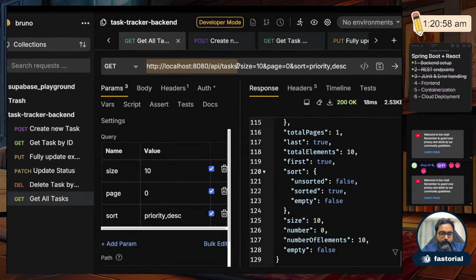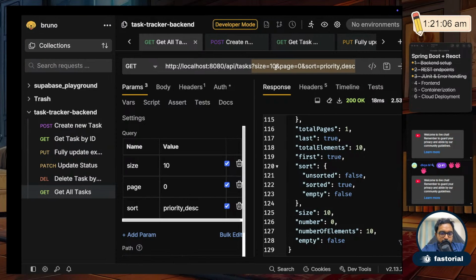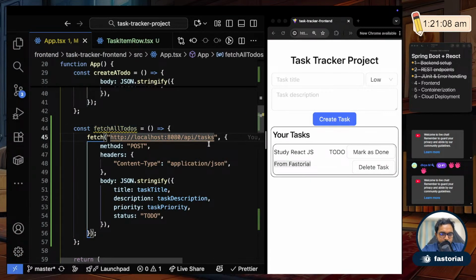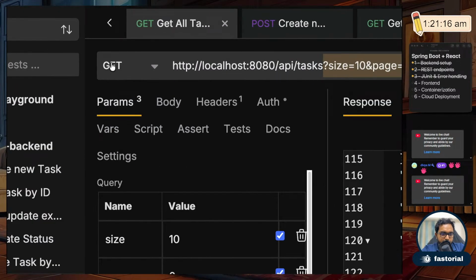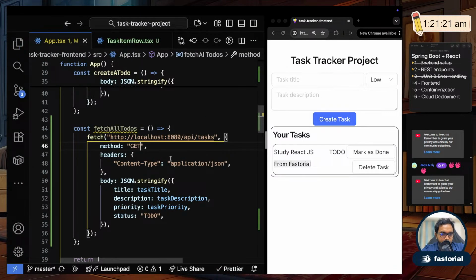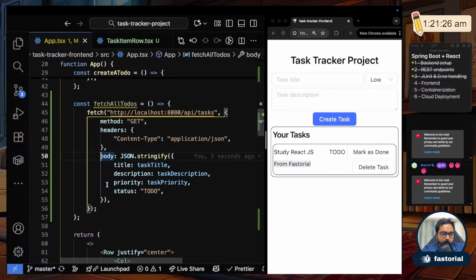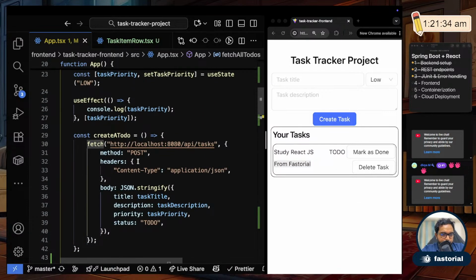Okay, so this is the default one. I don't want to give this extra parameter saying get like 10 items and then do offset all of that. Okay, I'll just get this much only. So I'll just say this, which is fine already. And then the method is get type. So you see the method is get. Okay, so I'll change it here to get, and content type is going to be JSON only. Okay, and then there is no body, so get doesn't have a body, so I'll remove this. Okay, so in this fetch I should be getting everything.